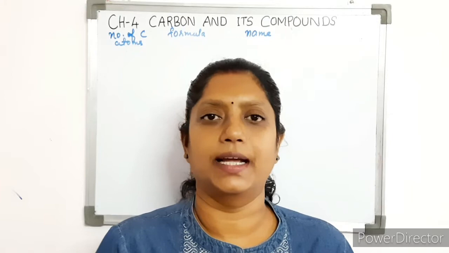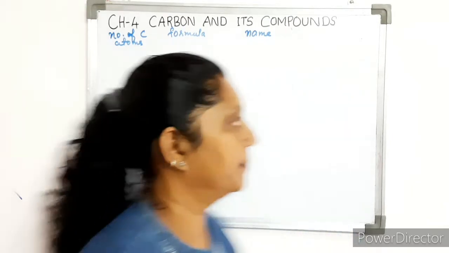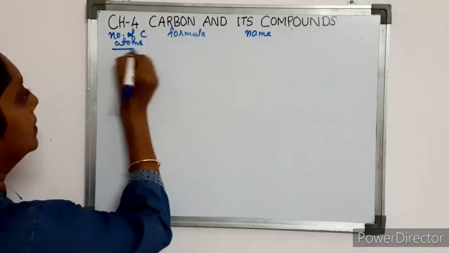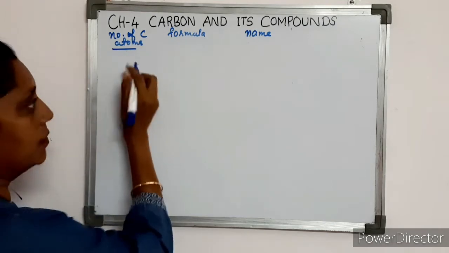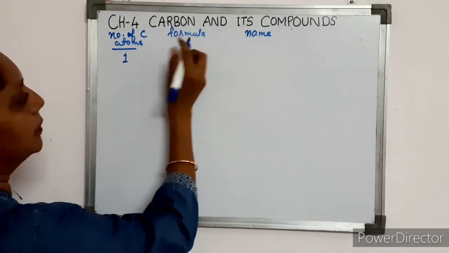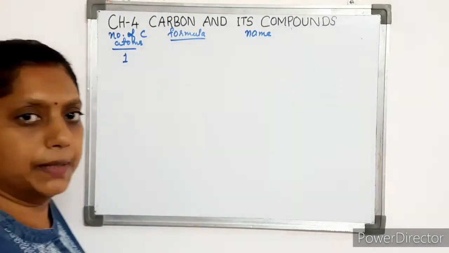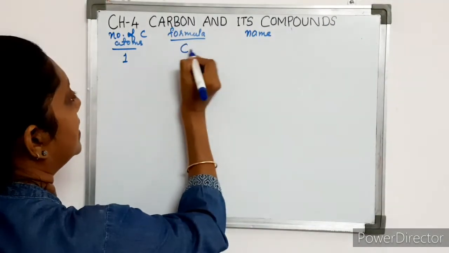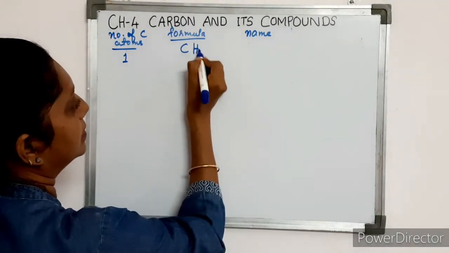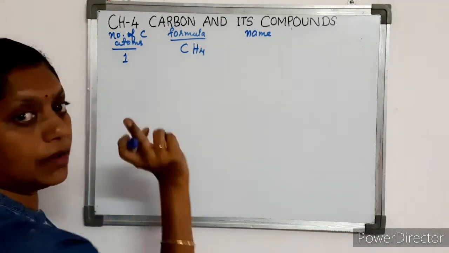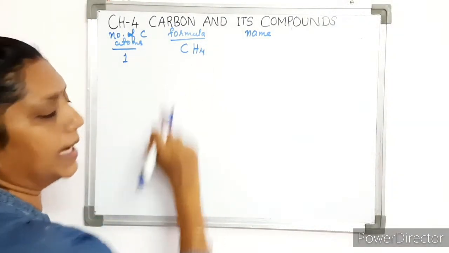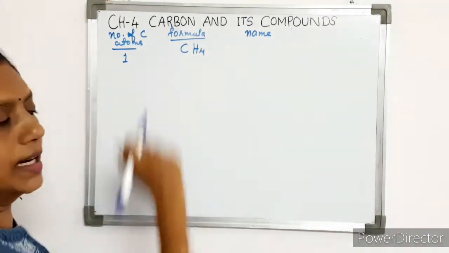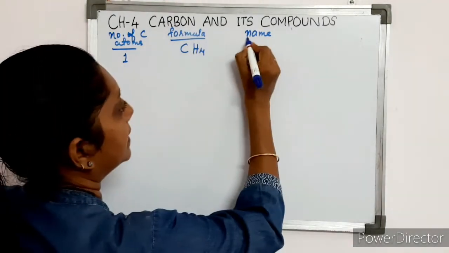Now we are going to write the names of alkanes. The number of carbon atoms is 1. The formula for that alkane is CH4. C means only 1 carbon atom and 4 hydrogen atoms are attached to the carbon atom. Then how can we write its name?